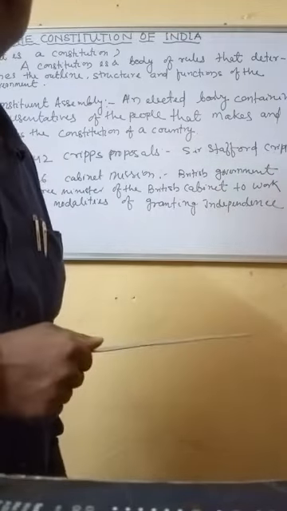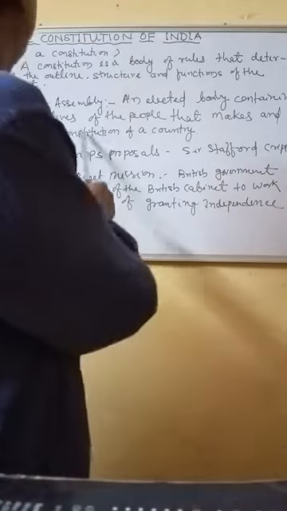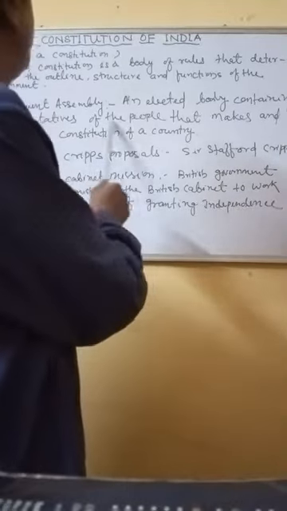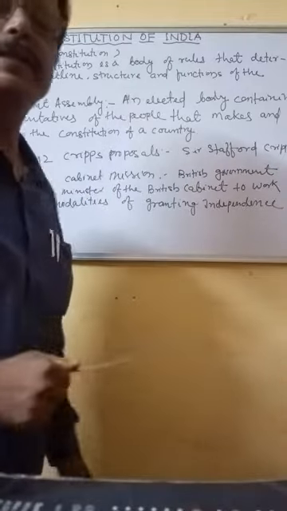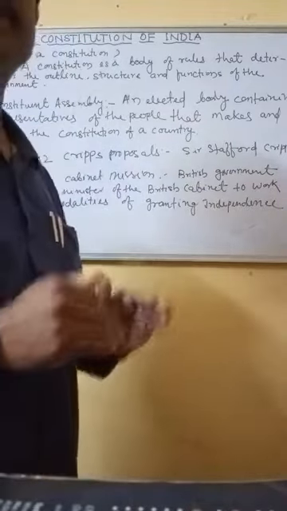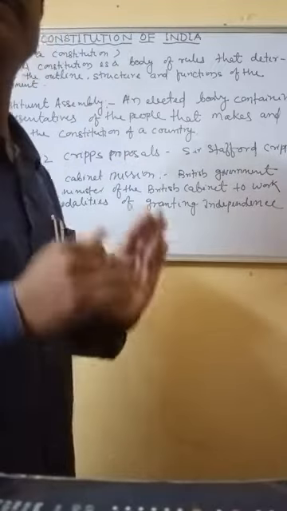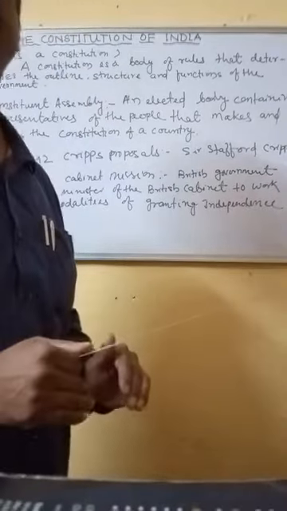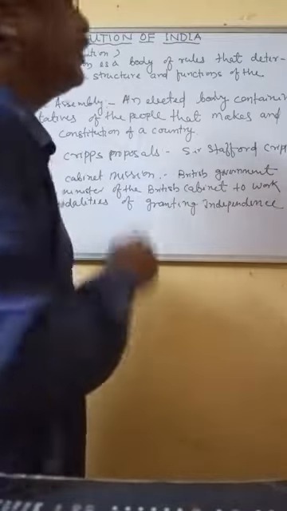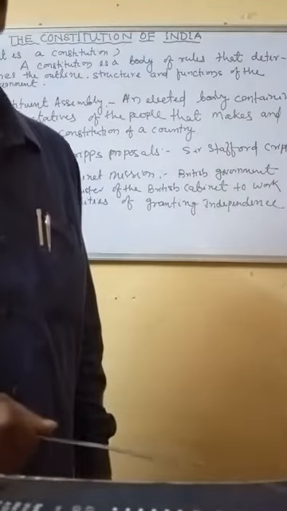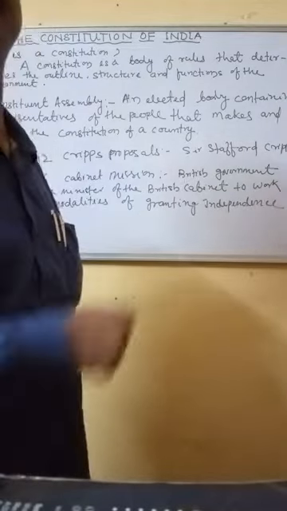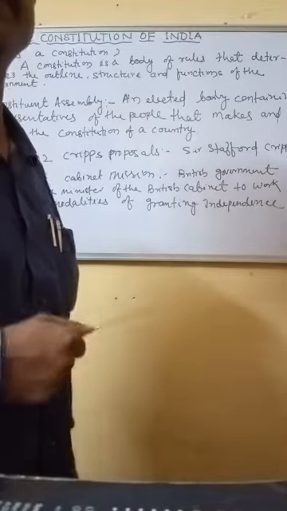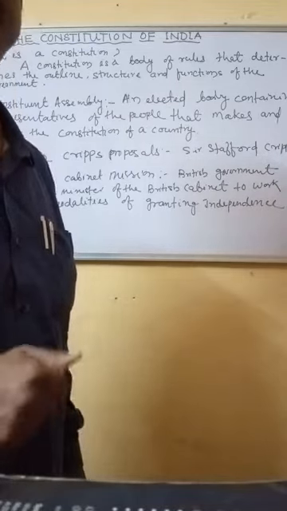That is called your Constituent Assembly. Okay, a Constituent Assembly is representative of the people that makes and adopts the constitution of a country. They made the constitution and adopted that constitution of the country. Now you will see what the necessity was, why this Constituent Assembly was made.